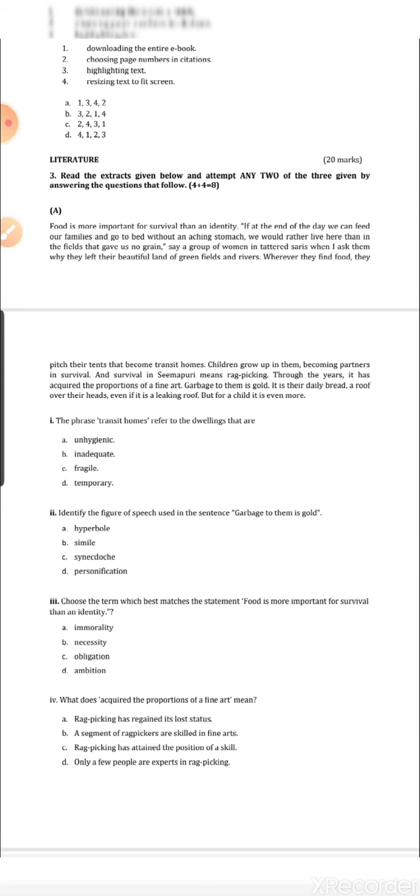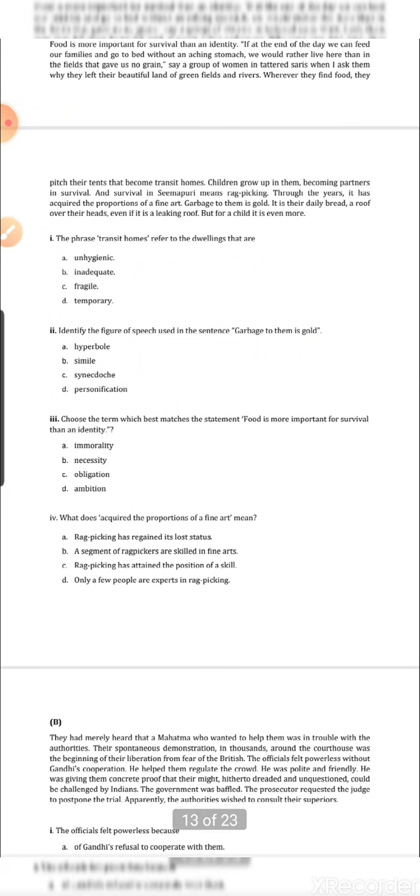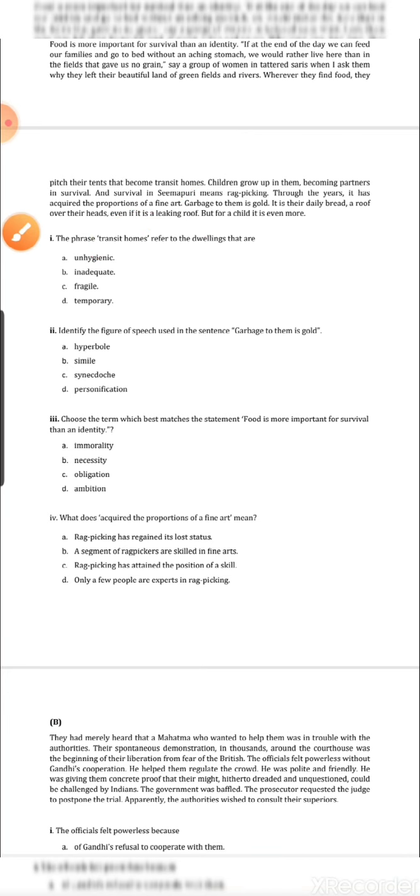Now see the typology of question that has been set over here. If you see the first question, the phrase transit homes refer to the dwellings that are. Now of course this is a direct question, no problem. If you read the chapter properly, you can easily understand what is the meaning of transit home. You have to find out the meaning of transit home, then from the 4 options you can get the answer.